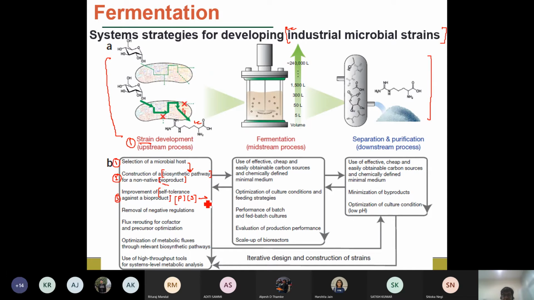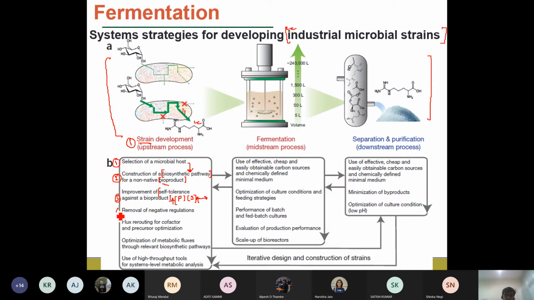So why is it needed? It is needed because if you want to have a high product concentration, then you have to start with a high substrate concentration, right? The initial substrate concentration in the fermenter should be high, and only then will the product that is formed be higher. So that's why it is important that we develop a strain which can withstand the high substrate concentration, or the high concentration of the carbon source or the food that is required for the growth of the microorganism. Then only will the higher amount of biomass and higher amount of product be produced in the fermentation reactor.